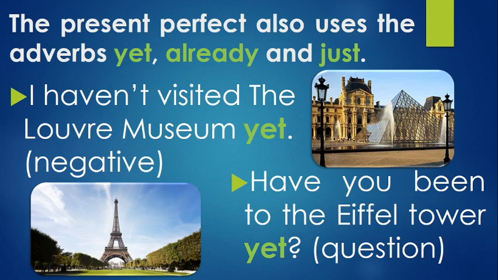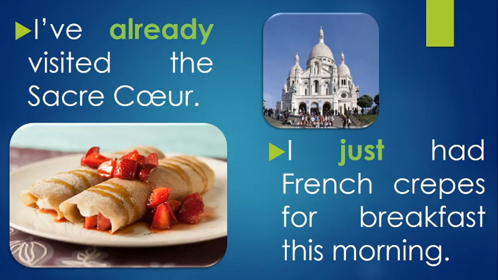The present perfect also uses the adverbs yet, already, and just. I haven't visited the Louvre Museum yet, in a negative statement. Have you been to the Eiffel Tower yet? Yet is also used for questions. I've already visited the Sacré-Cœur. I just had French crepes for breakfast this morning.